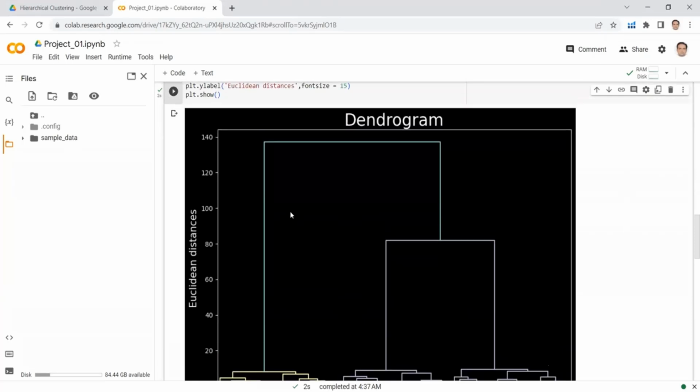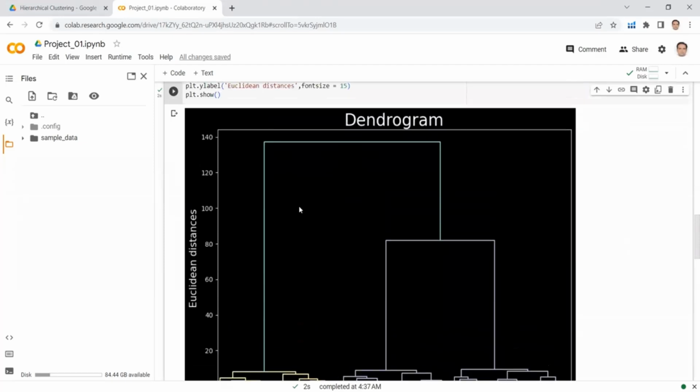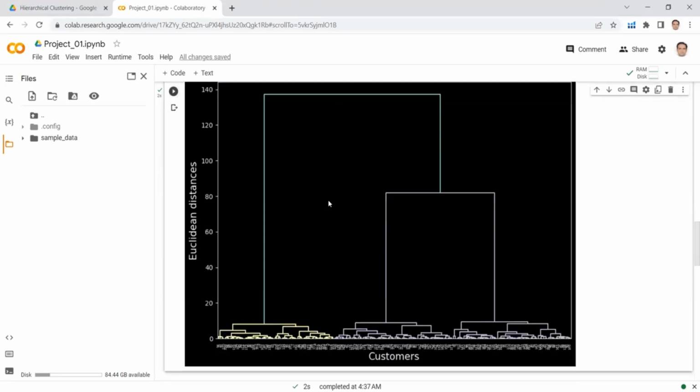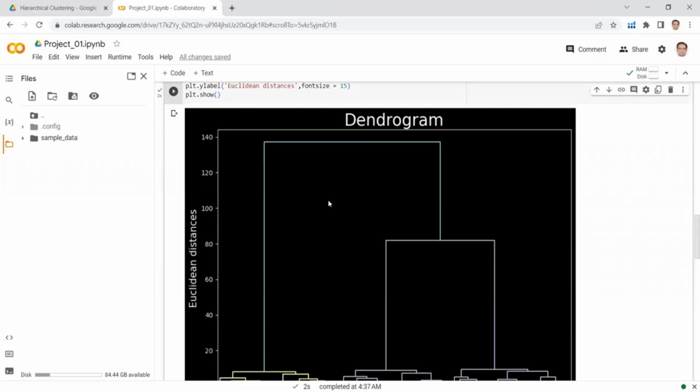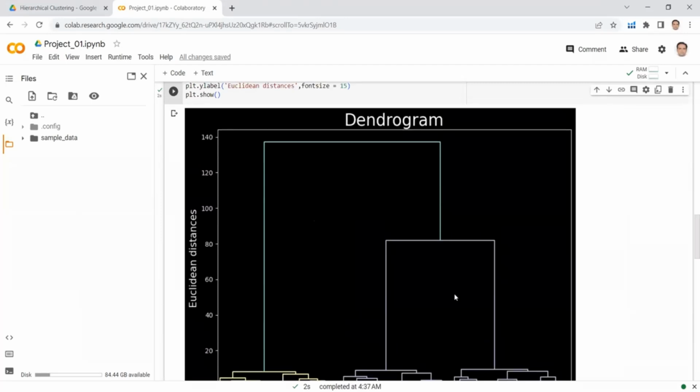Now, dendrograms are always tricky and we have to be careful while selecting the optimal number of clusters. Here we have to set the threshold. If you remember from the theory lectures, in order to set the threshold, first we have to find the vertical line of maximum length, which should not be crossed by any horizontal line. So basically, if we see, this is the vertical line of maximum length, but we cannot select this line for a threshold because it is crossed by this horizontal line. The other three possible lines are this line, this line, and this line.